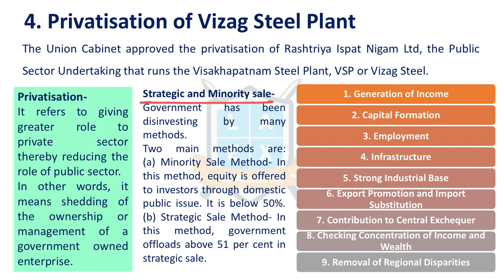Now, what are the advantages of public sector units? Why do we need PSUs now? We implemented LPG reforms, so why can't we completely sell off the public sector enterprises? Because they have certain advantages. What are they? They generate income, they provide for capital formation, they also promote employment, infrastructure, they provide industrial base. So these are some of the advantages of PSUs. That is why the government still holds a share in PSUs.